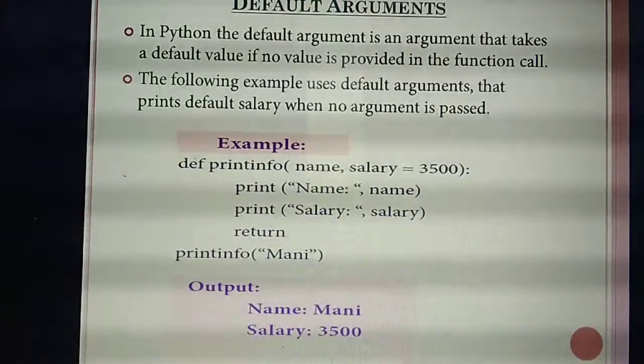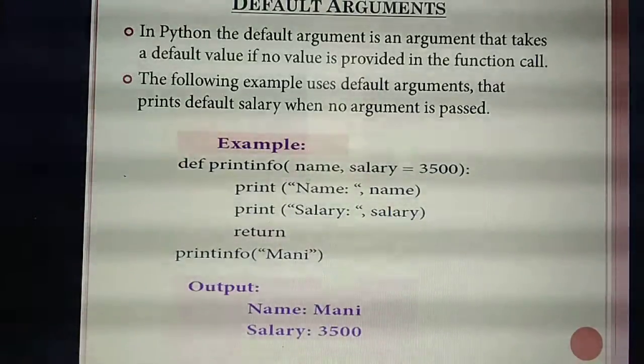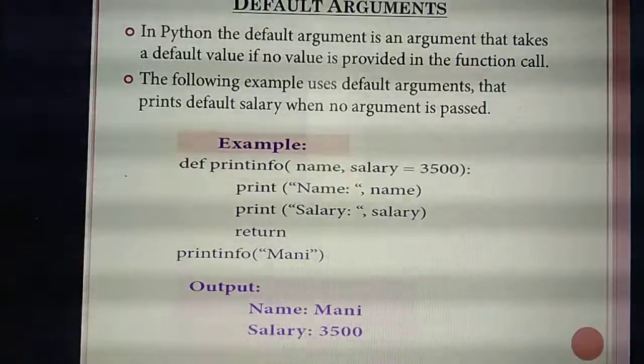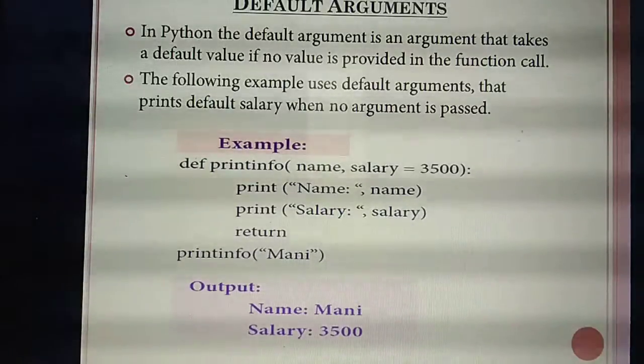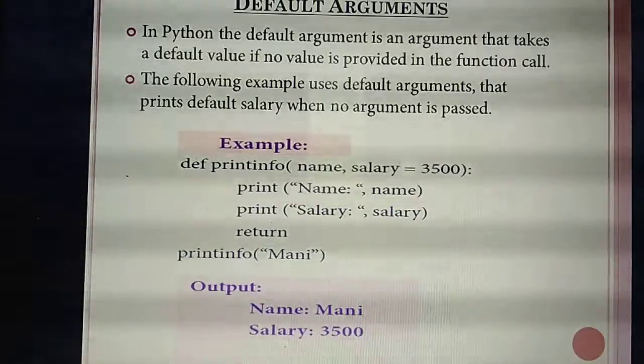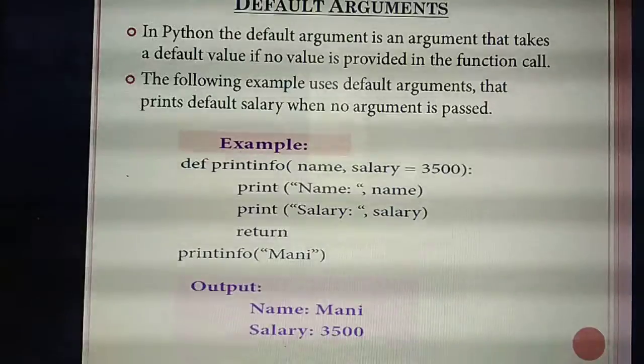Yes. Then the third argument type is the default argument. The name itself says it has defaults. Here you are giving some default values for those arguments.